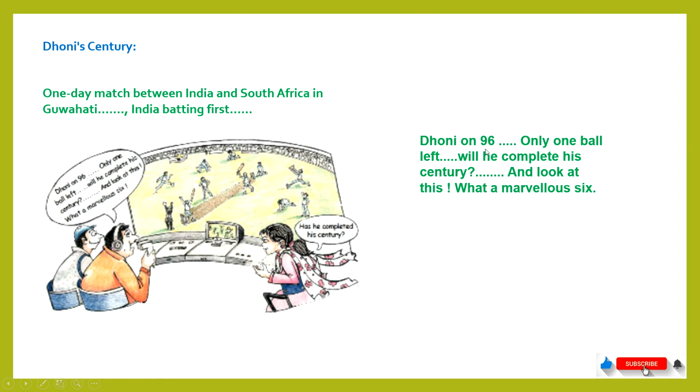It means he will get 6 more runs to 96. We have to add 6 to 96 and we will get 102. Now after this 6, his score will become 102. It means he has completed his century.